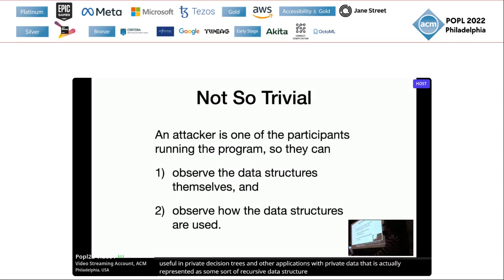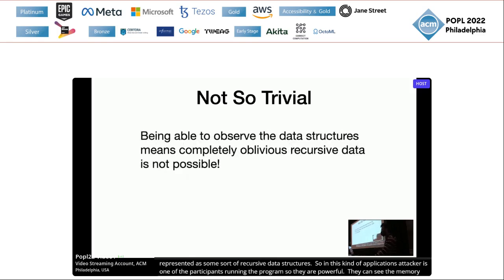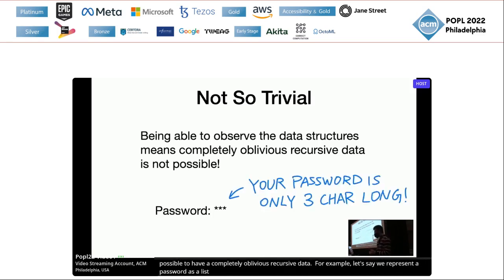In this kind of application, an attacker is one of the participants running the program, so they are very powerful. They can see the data in memory and they can see how the data is used. And being able to see the data in memory basically means it's not possible to have a completely oblivious recursive data. For example, let's say we represent a password as a list of characters. Even if all the characters are encrypted, we can still infer that this password is 3 characters long if we are not being careful. And in general, the attackers can always infer some approximate bound on how big this data could be by just looking at how much memory it uses.